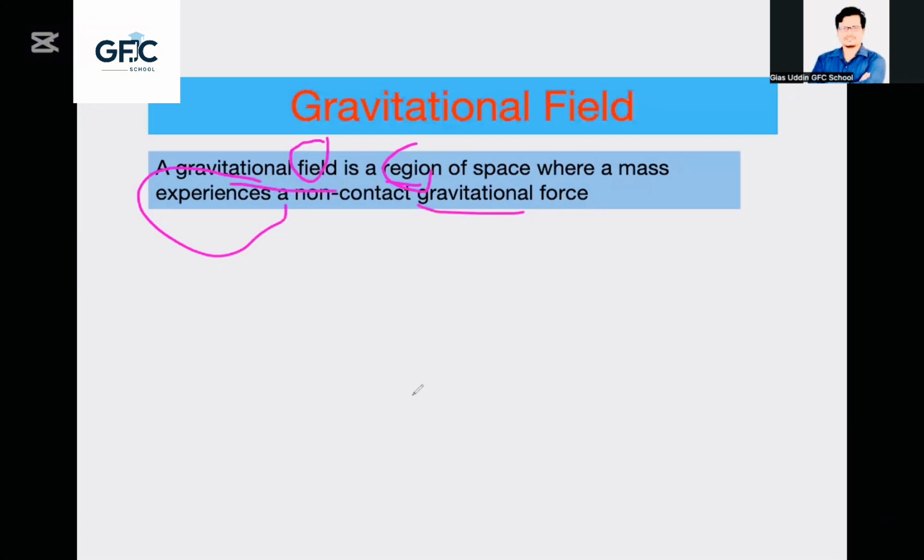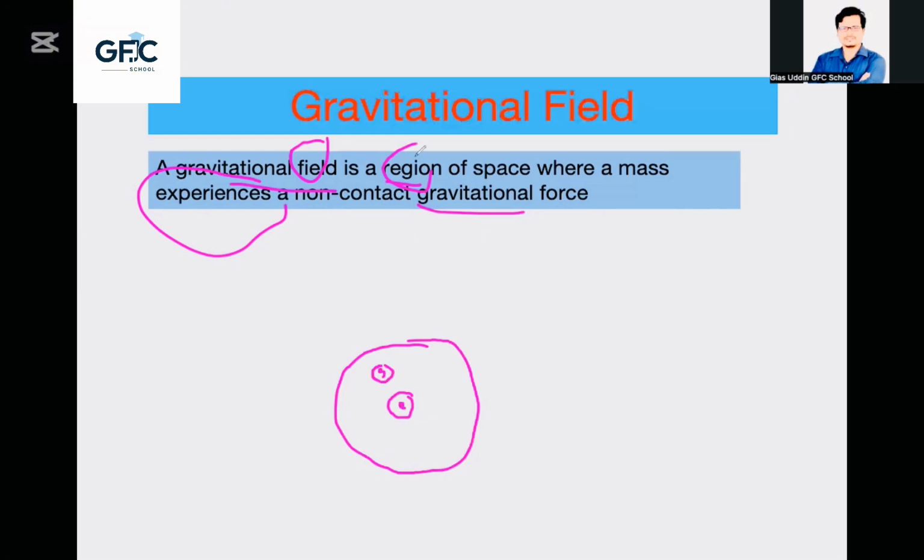Suppose this is earth. Field means surrounding this earth, this region, this area. In this area, something is attracted by this earth. Suppose I show you a satellite. A satellite is rotating around the earth, so there is an attraction force between satellite and earth.